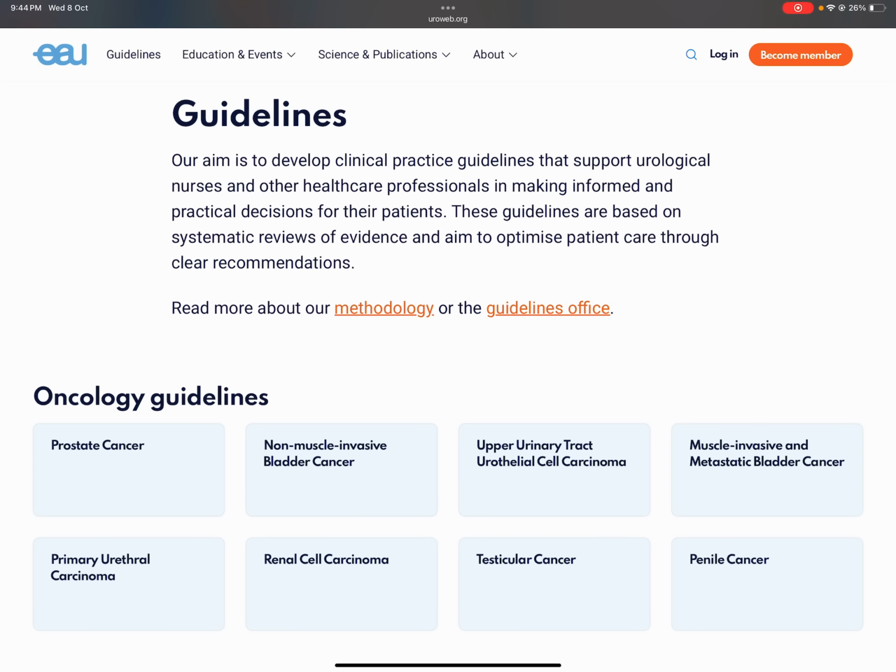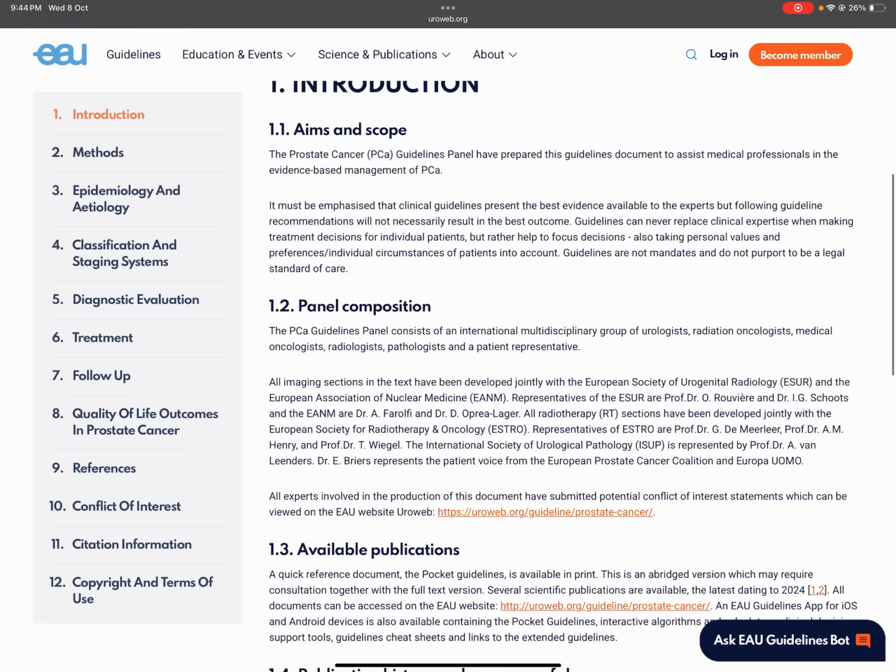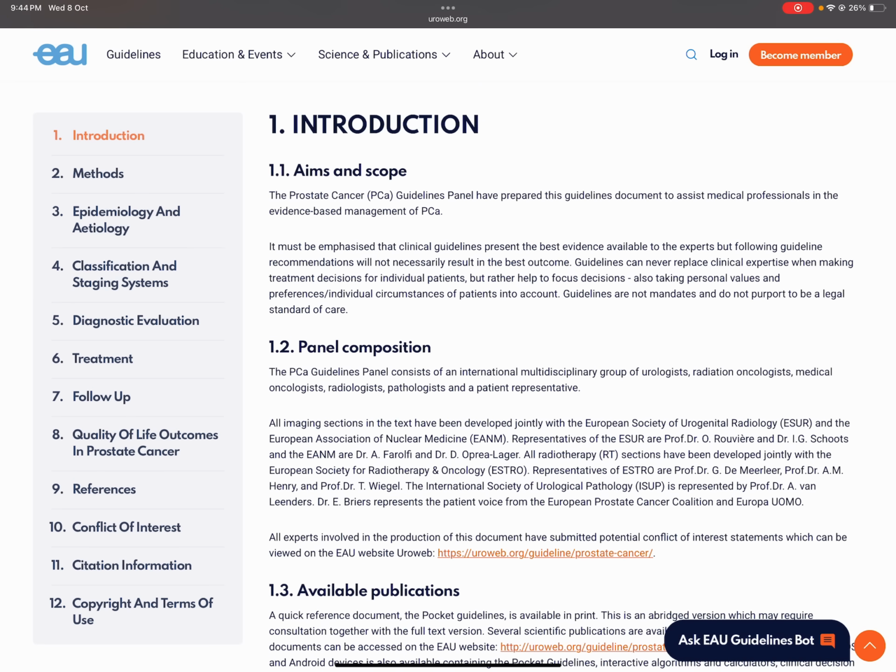So the EAU guidelines are basically meant for medical professionals, and they are in very lucid form so that the patients can also understand certain aspects of cancer treatment as well as cancer research.